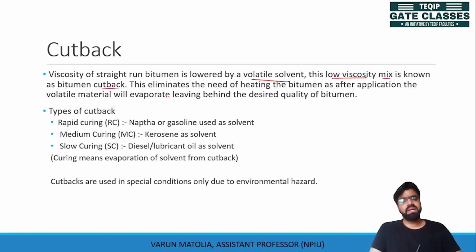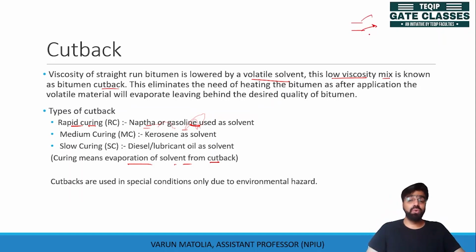This cutback can be defined on the basis of curing. Curing means evaporation of the solvent from the cutback. If we want rapid curing, meaning the solvent evaporates quickly, then we can use naphtha or gasoline as the solvent. As we know, naphtha and gasoline are the highest order constituents in the fractional distillation.